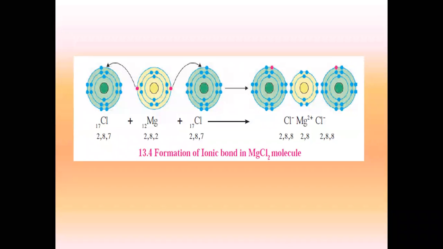So ideally, aluminium has to donate 3 electrons to become stable. But how many electrons can one chlorine atom accept? One chlorine atom can accept only one electron. So ideally, how many chlorines will be required for one aluminium? 3. Very good. So the formula of aluminium chloride becomes AlCl3. So aluminium is going to donate 3 electrons. So aluminium gets 3 positive charges. Similarly, we'll have 3 different chlorine atoms which will get 3 Cl minus.